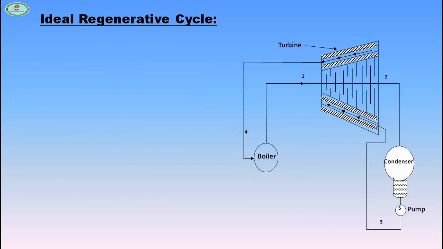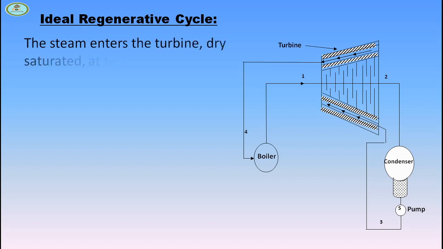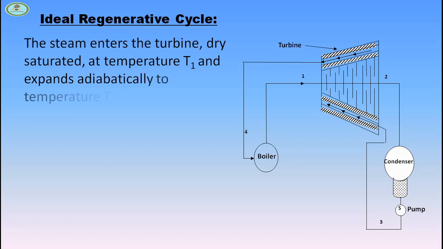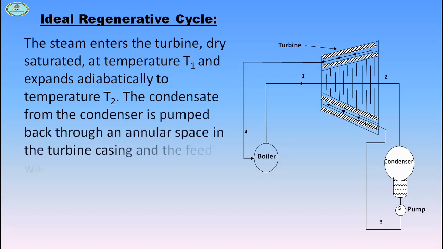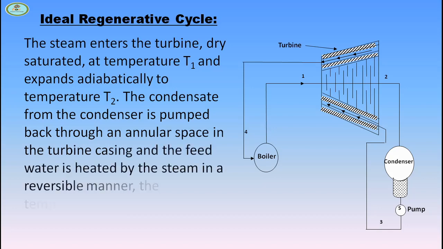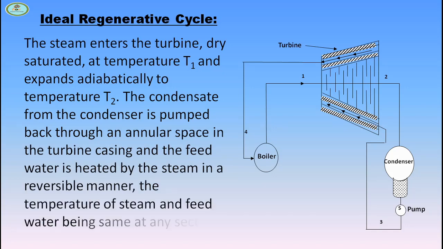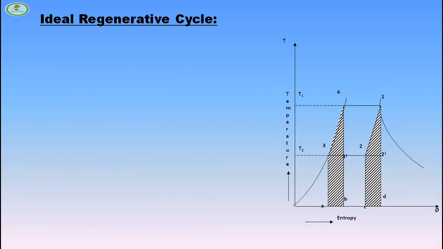Ideal regenerative cycle. The steam enters the turbine dry saturated at temperature T1 and expands adiabatically to temperature T2. The condensate from the condenser is pumped back through an annular space in the turbine casing and the feed water is heated by the steam in a reversible manner, the temperature of steam and feed water being same at any section. The water enters the boiler in a saturated condition at 4.